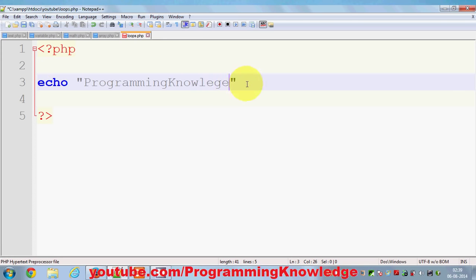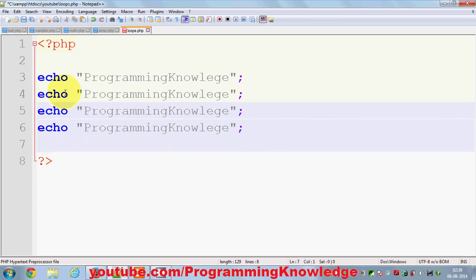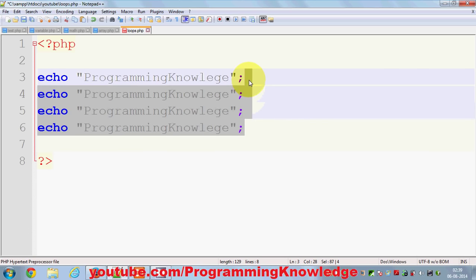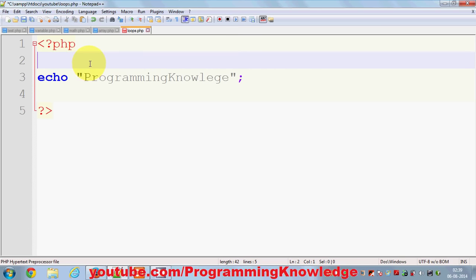I want to print it 10 times, but I don't want to repeat the code. I don't want to do it like this 10 times. I just want to use the same line and I want to print this 10 times. How can I do it? So I can do it using loops.